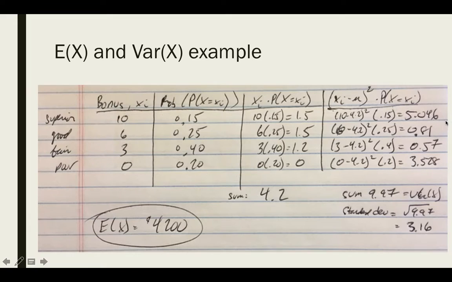So you can see the math laid out on the far right side here, where I'm taking each one of these points, subtracting away the mean to see how far away it is from the mean, and then multiplying it by the probability. The sum of all of those is equal to 9.97, which is the variance in this case. And just like I would for a regular variance, to find the standard deviation I could take the square root of that, which would give me this 3.16. So this data set has an expected value of $4,200 with a standard deviation of roughly $3,160.